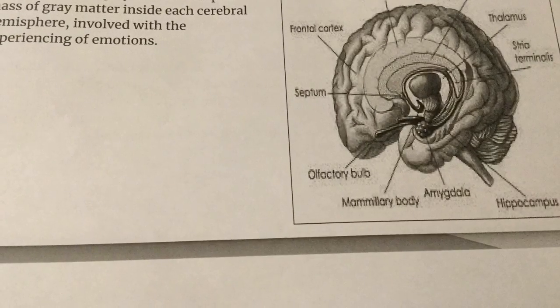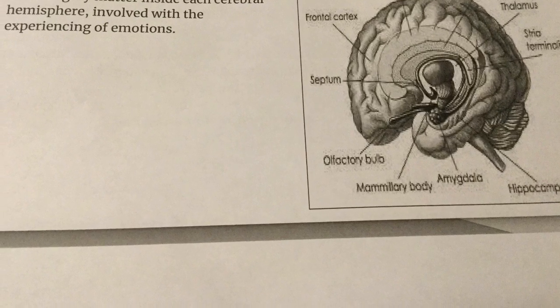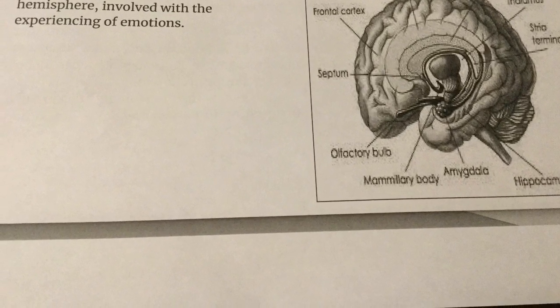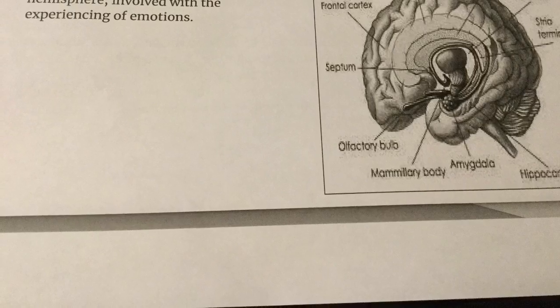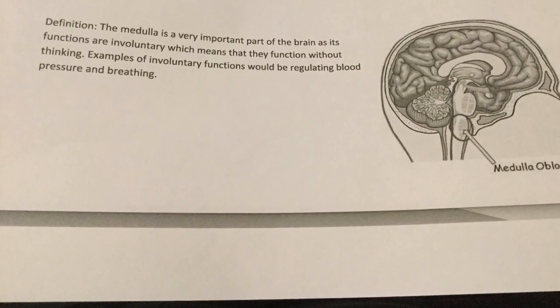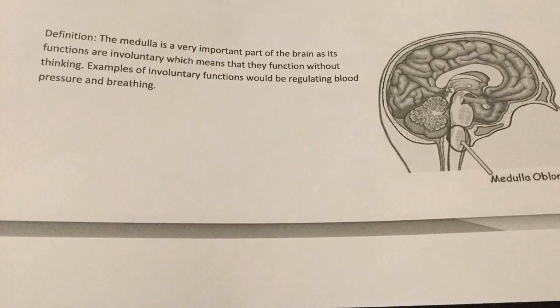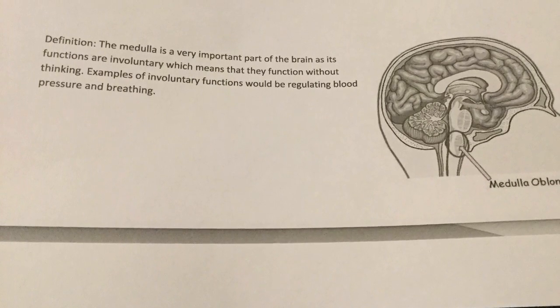Without it, you wouldn't have your senses. Now we have the amygdala, or whatever it's pronounced, and it's involved in experiencing of emotions. Now we have the medulla with involuntary movements and functions, which are things that you don't constantly think of, such as blood pressure and breathing.